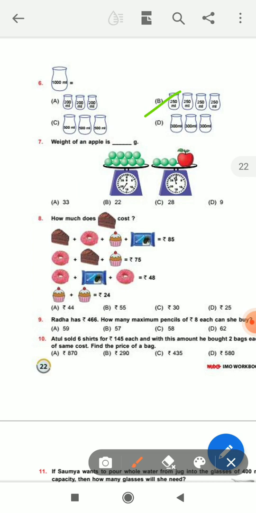Okay student, next I discuss question number 7. The weight of an apple is dash gram. First look at the picture.